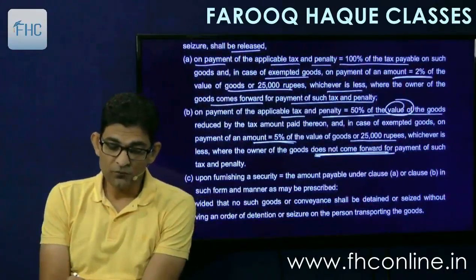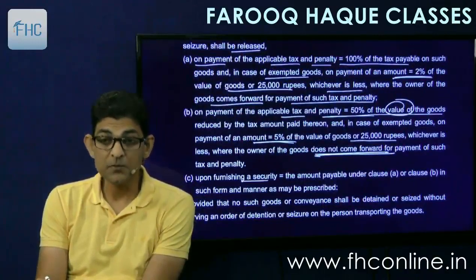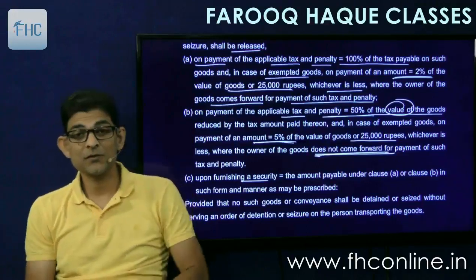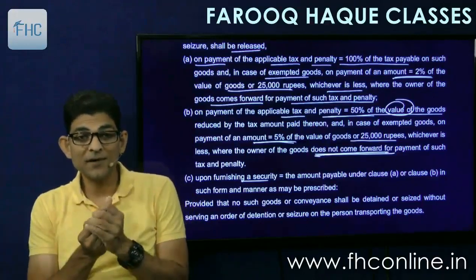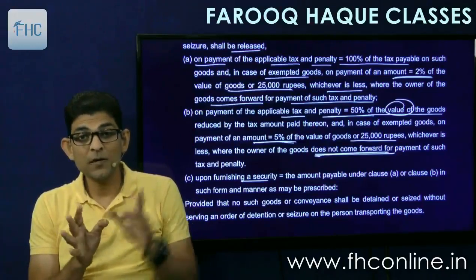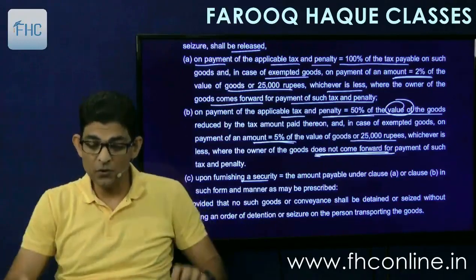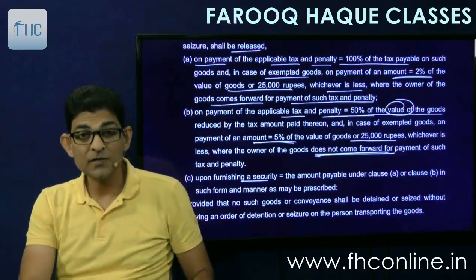And third point, upon furnishing a security equal to the amount payable under A or B in such form and manner as may be prescribed. So third thing is that if he doesn't have money to pay the penalty right now, he can give a security. Security will be equal to the amount payable under A or B. So he will give, say, bank guarantee or some kind of security and release the goods.